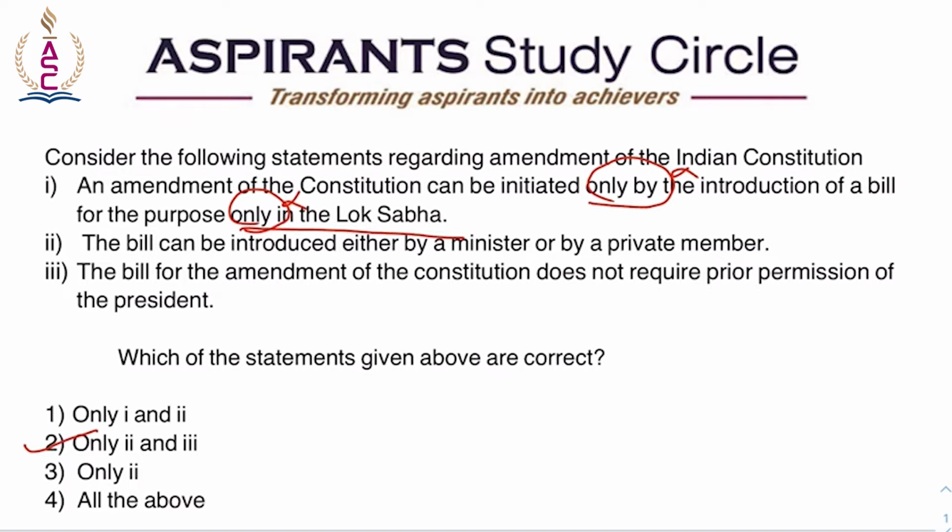An amendment of the Constitution can be initiated only by the introduction of a bill for the purpose either in the House of the Parliament, either house, right? So either in Lok Sabha or Rajya Sabha, and not in the state legislatures. The bill can be introduced either by a minister or a private member and does not require the prior permission of the President. So statements 2 and 3 are correct.